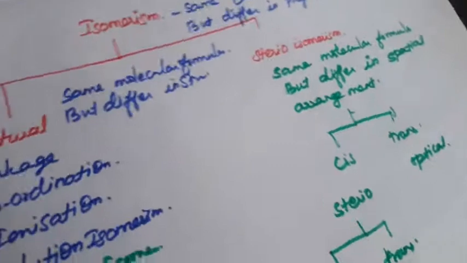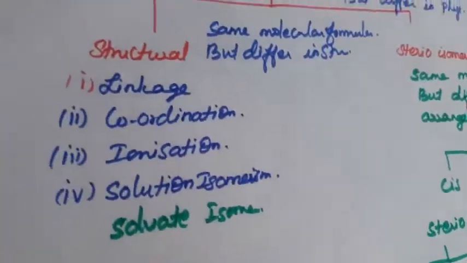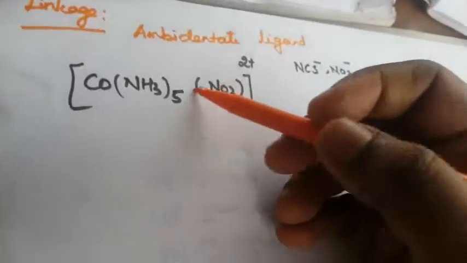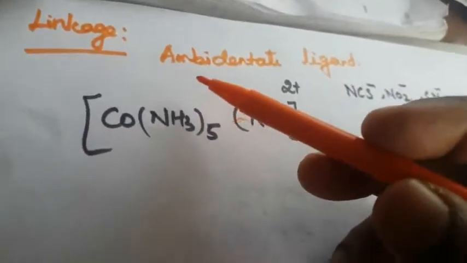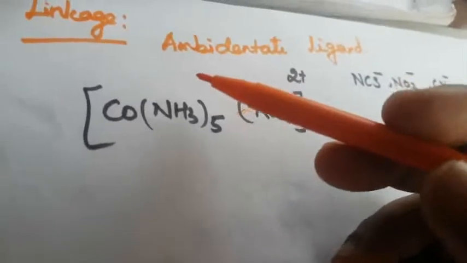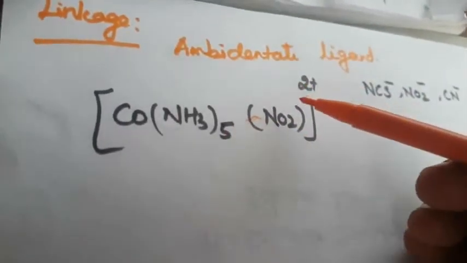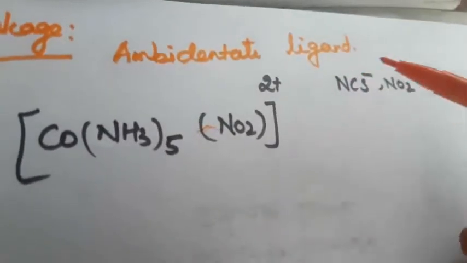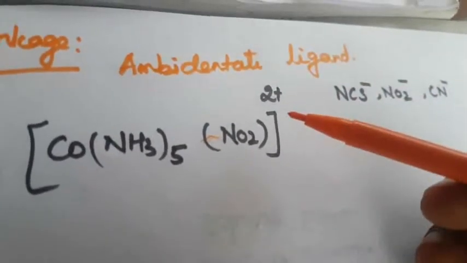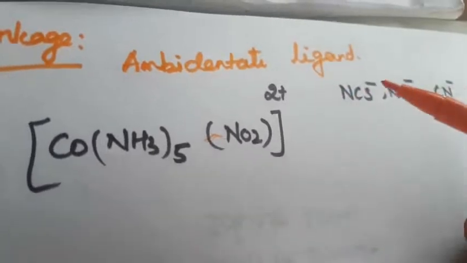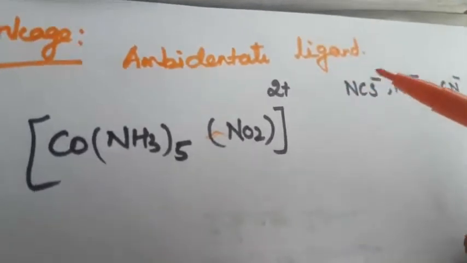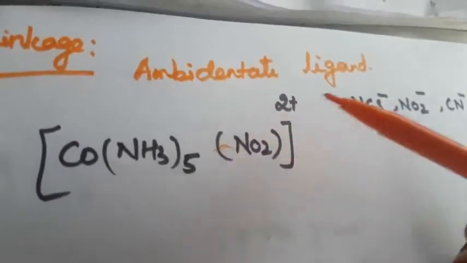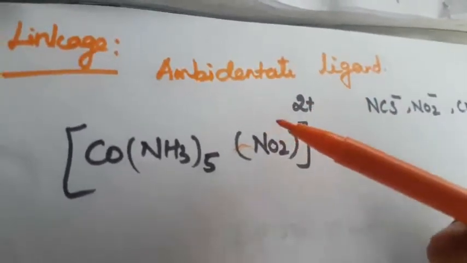Next we are going to see the first example, linkage isomerism. What is meant by linkage isomerism? It concerns how the ligand is attached to the central metal atom. It arises with ambidentate ligands. What is an ambidentate ligand? A ligand containing 2 donor atoms, so it can link with the central atom in more than one way. That is called linkage isomerism.